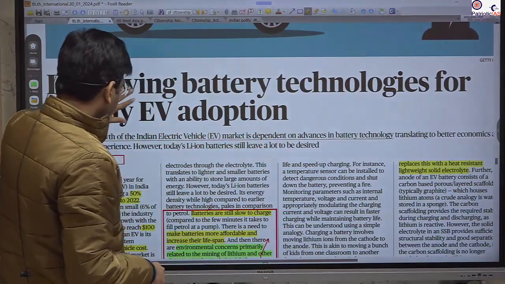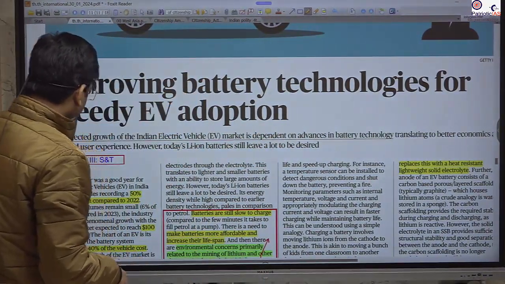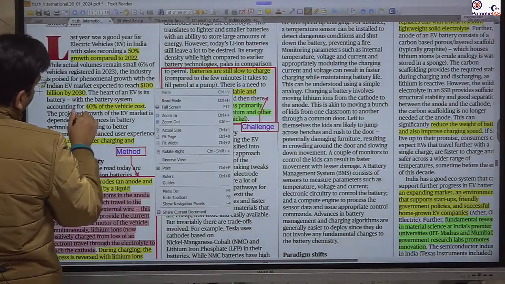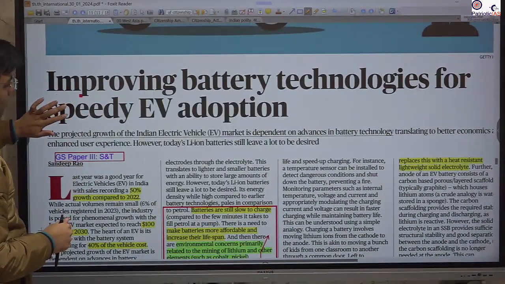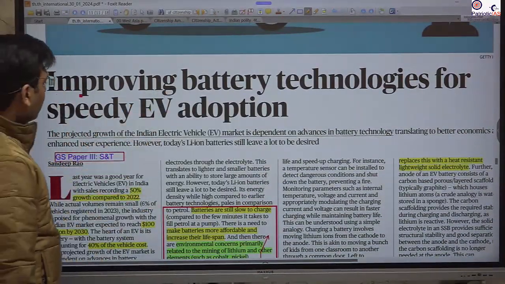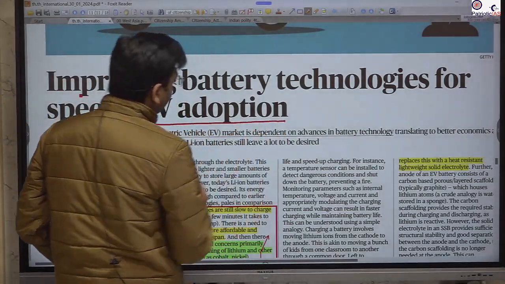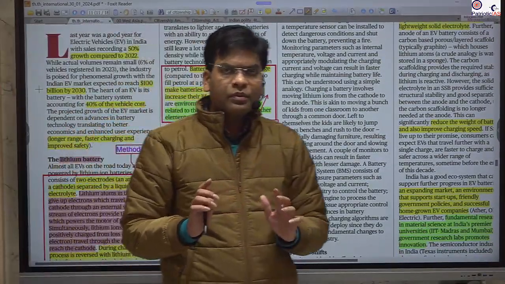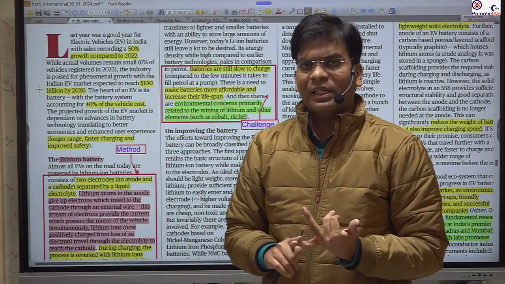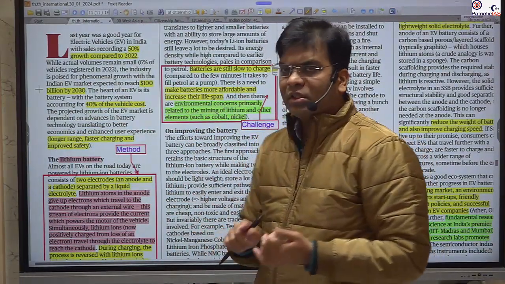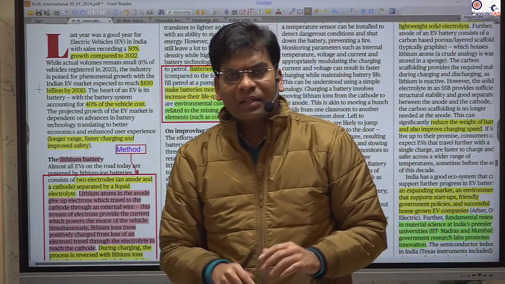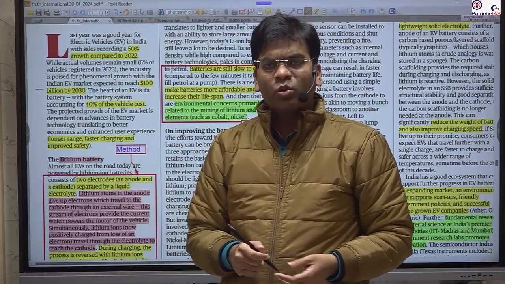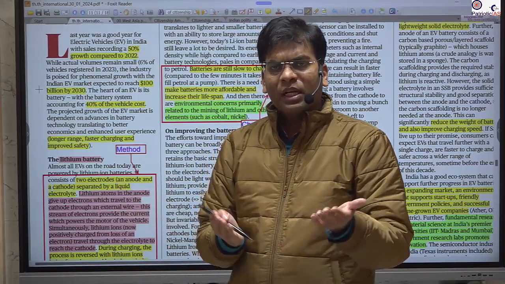Next important news that we will take is with respect to battery technology. You should know this. We have seen a huge potential for battery technology now. The headline is: improving battery technology for speedy EV adoption. This news article is talking about how in the future we are going for electric vehicles. The main thing about an electric vehicle is its charging capacity. It does not need petrol, crude oil or gas, but just a battery.